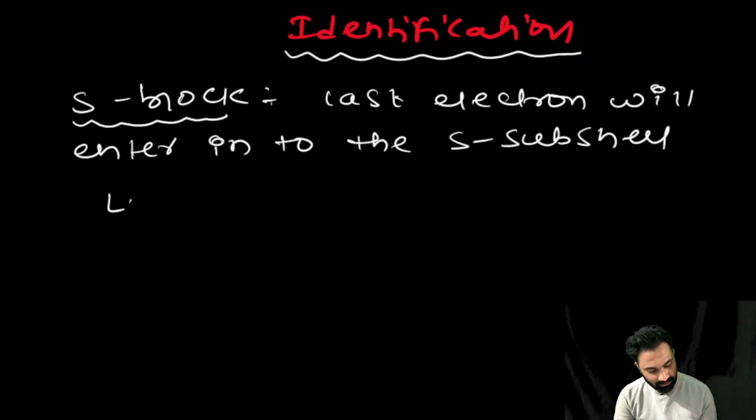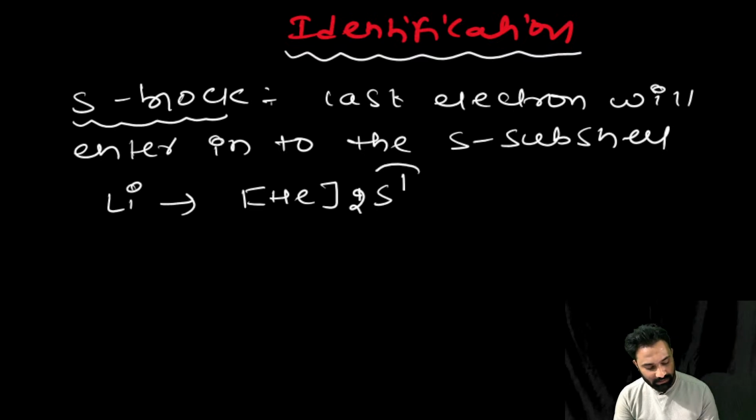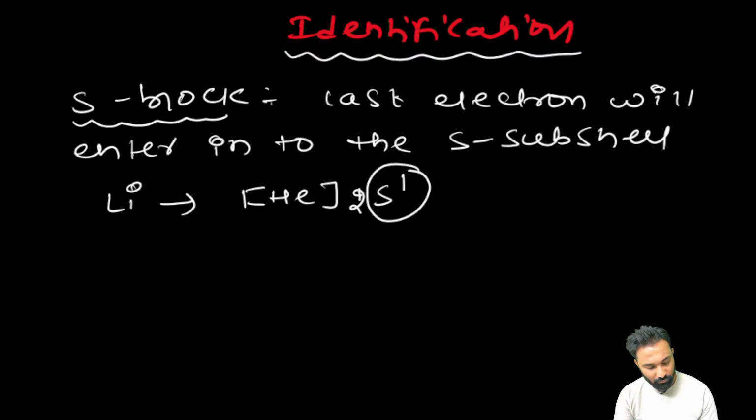Now, if you take lithium, the valence electronic configuration, with the nearest noble gas helium, is 2s1.